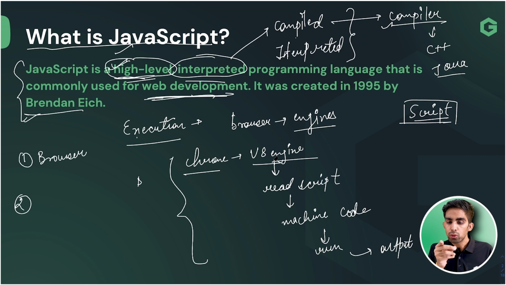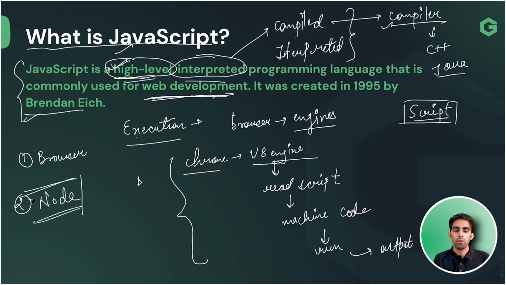So to execute our JavaScript outside of the browser, we have introduced Node. Node is using which engine? The engine that we have written here, the V8 engine.